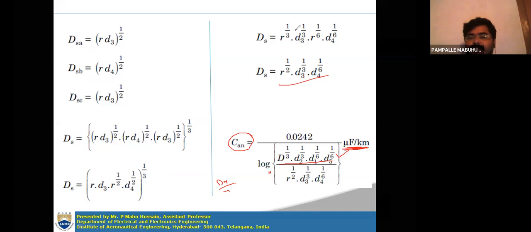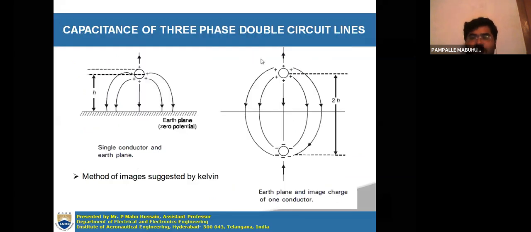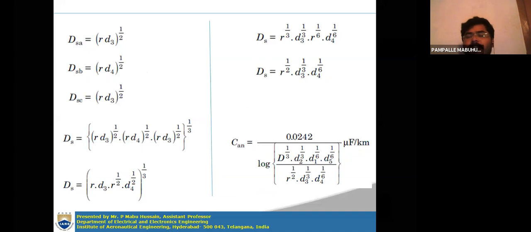Is it clear? If you have any doubts in this, you can ask. With this, we have determined the capacitance for all the transmission lines: the single phase transmission line, which has 2 wires, and 3 phase lines, which have 3 wires.